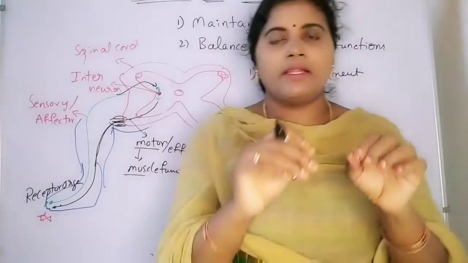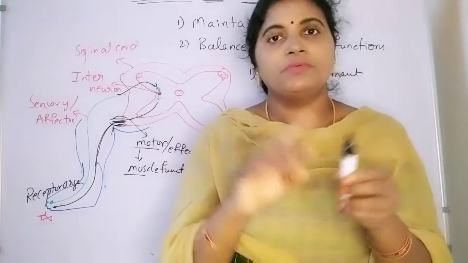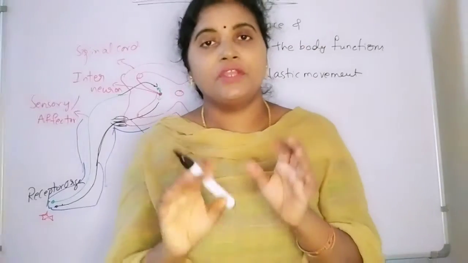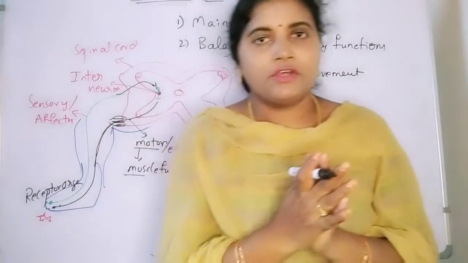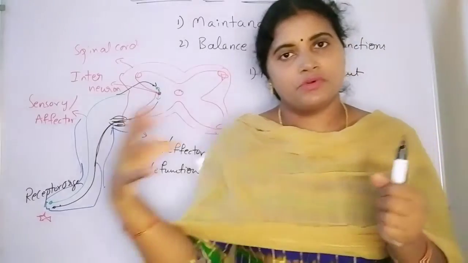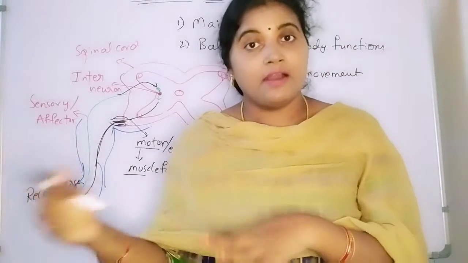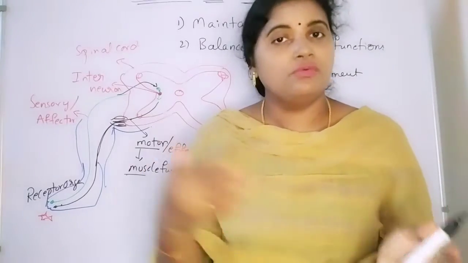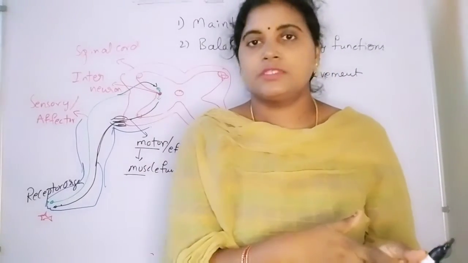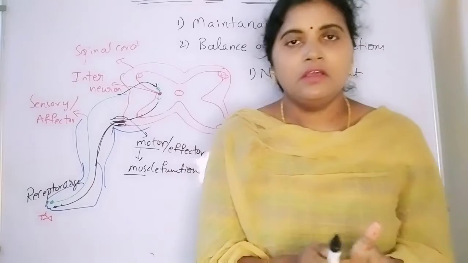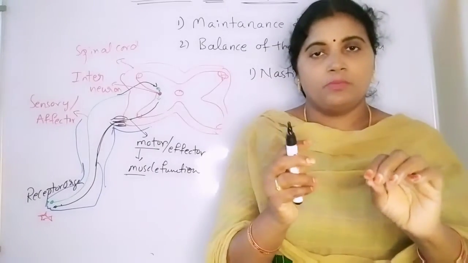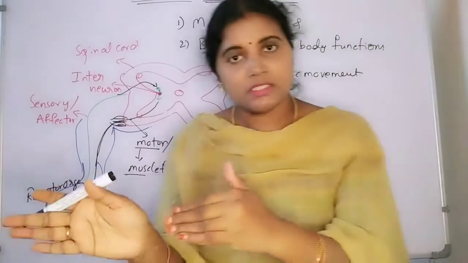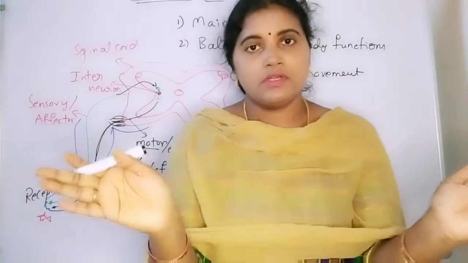So this movement is completely influenced by the environmental changes. Environmental changes means it may be towards or away. So here we are not saying the nastic movements are always towards the stimuli, towards the changes in the environment. Here the movements may be towards or away.